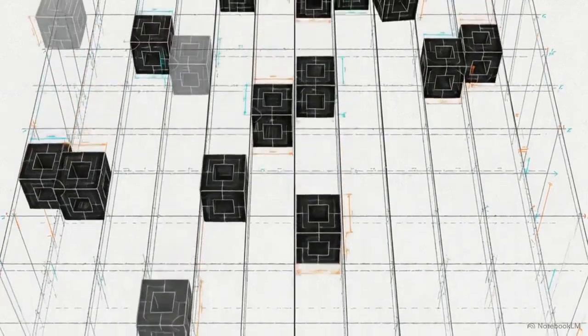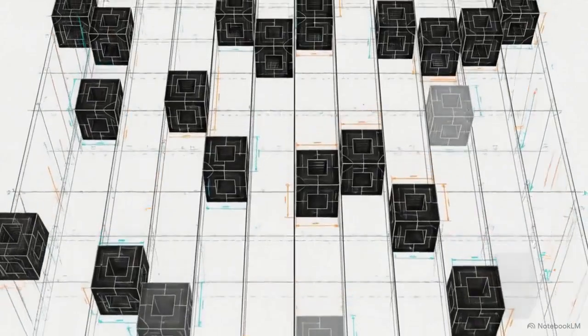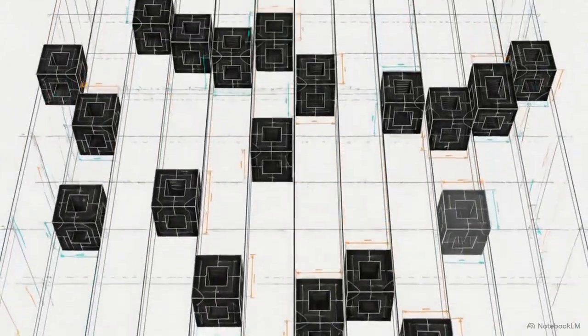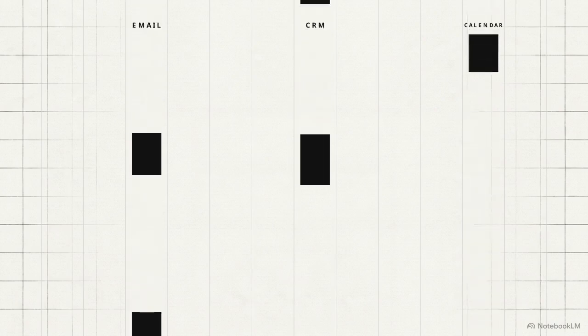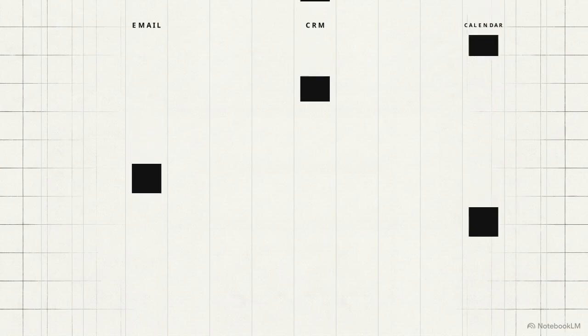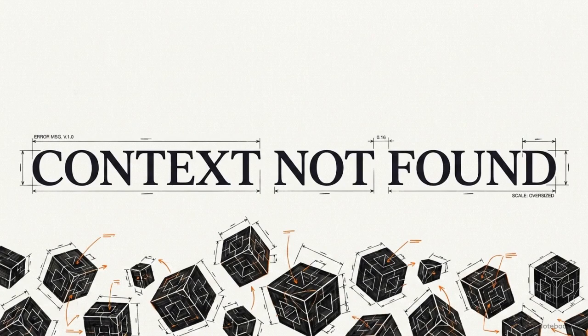This monochrome grid represents the default state of our personal computing. Information is trapped in isolated vertical silos, email, CRMs, and calendars, where data packets fall into disconnected channels and never intersect. For an AI agent, this fragmentation creates a constant bottleneck. Without a unified view, the agent must reconstruct your context from scratch for every new interaction.